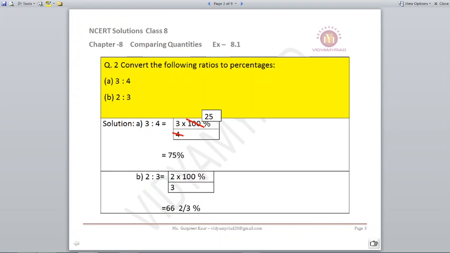Question number 2. Convert the following ratios to percentages. You have 3:4 as your ratio and want to convert it into percent. Just multiply it by 100 with the percentage sign and then reduce it to the lowest term if possible. So 3/4 multiplied by 100% gives you 3 into 25, which comes to 75%. If it is 2:3, then 2/3 multiplied by 100% is not divisible, so it will come in mixed fraction form, that is 66 2/3%.